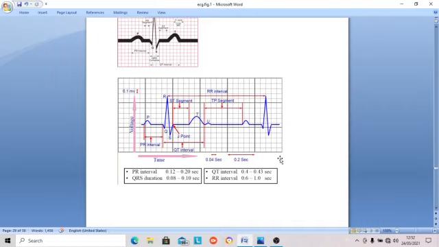The first thing in the practical, when an ECG record is given to you, is to count the heart rate from the ECG. Actually, the heart rate is counted from lead V1, which is the long lead taken, because many R spikes should be seen. You have to see successive RR intervals, one RR interval, then another, another. When all are equal, for example 18 here, 18 here, 18 here, that means the rhythm is regular.